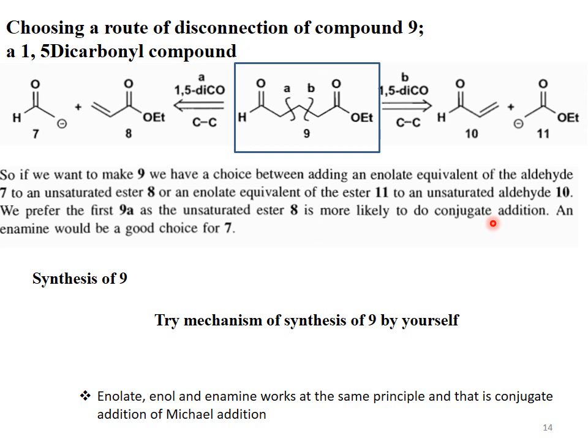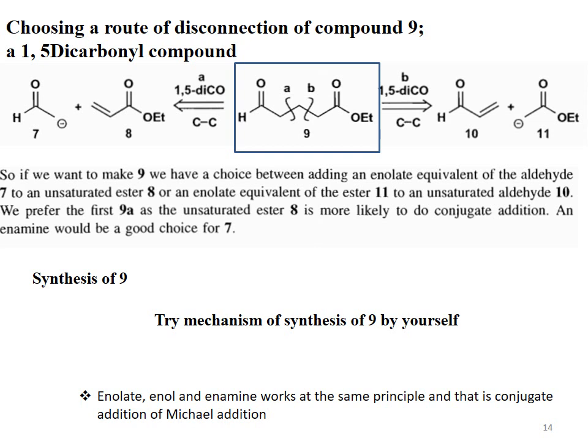But in this case we prefer the first path, disconnection path A, as the unsaturated ester 8 is more likely to do conjugate addition. We have discussed in the previous slide that an alpha beta unsaturated ester gives the conjugate addition product because it is a less electrophilic species, and enamine would be a good choice for 7.